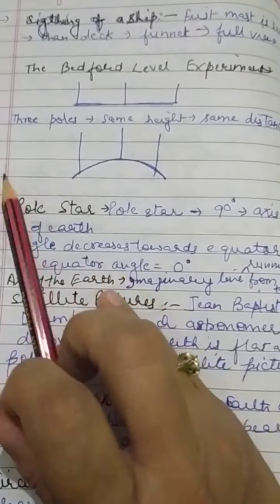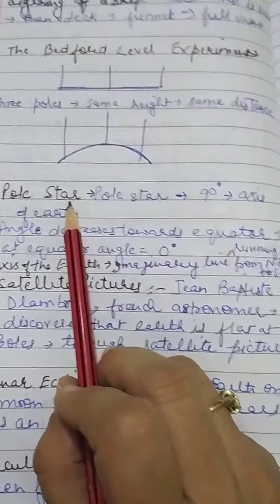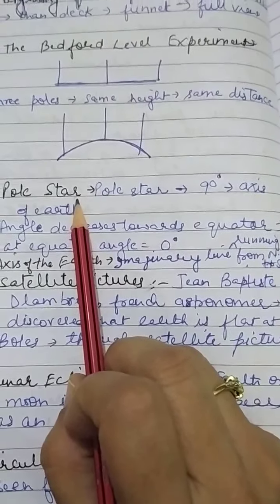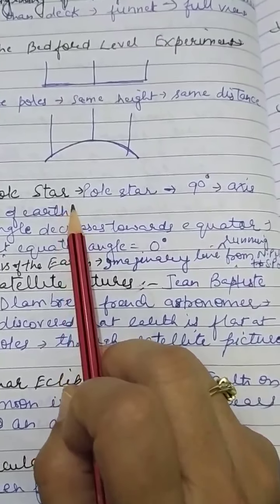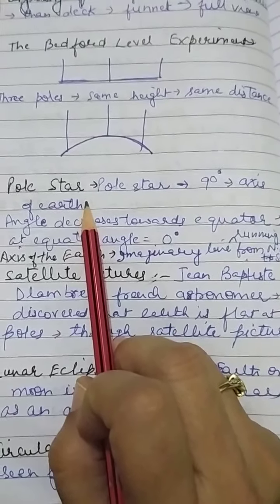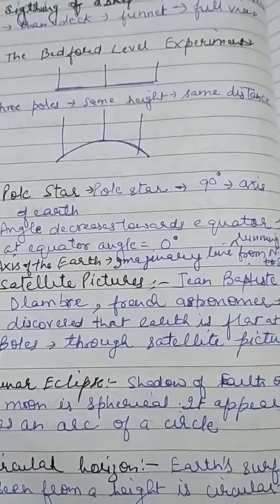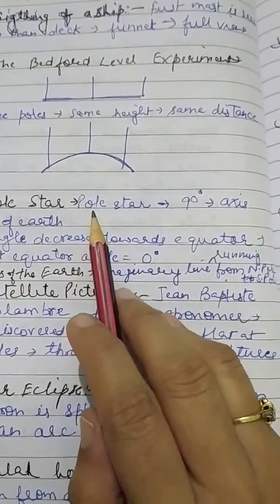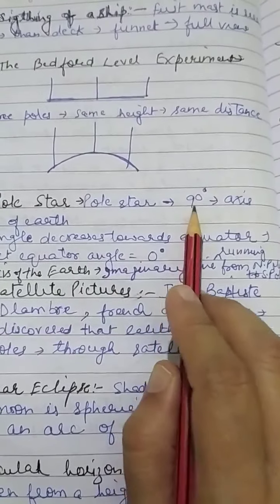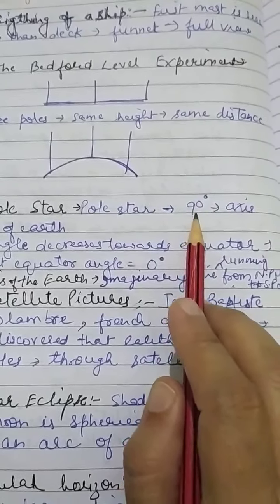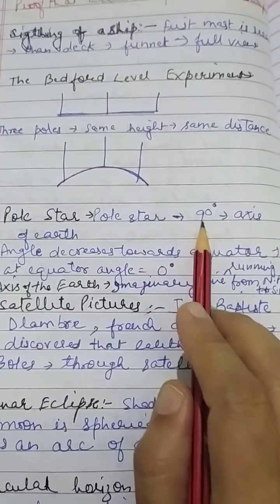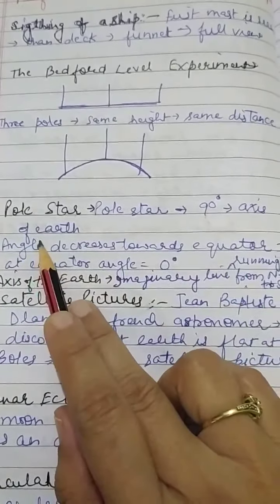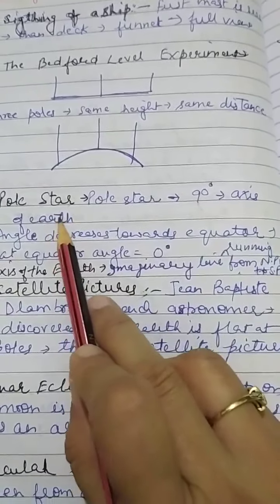Hello students, so the third proof that is given in favor of Earth being spherical is the location of the pole star. The pole star that can be seen in the night sky is one of the brightest stars and it is found in the north direction. It is located at 90 degrees at the north pole. That means it lies in line with the axis of the Earth.